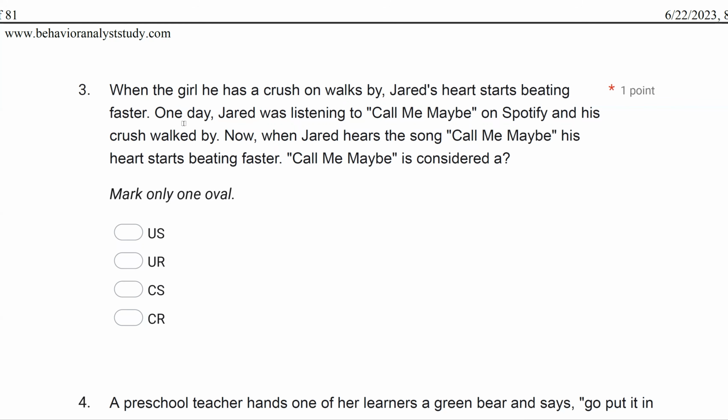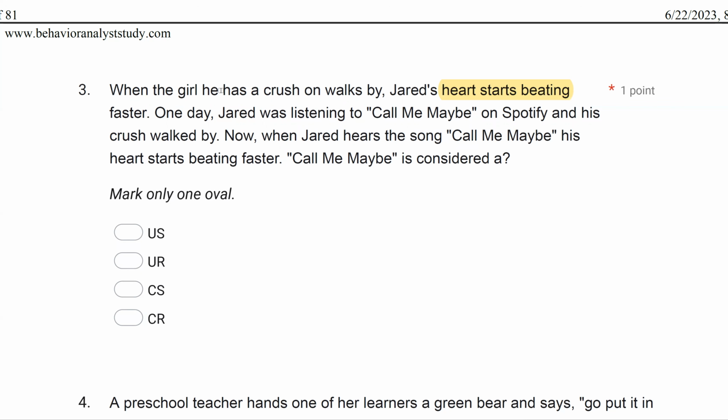So first, let's look at what type of question this is, because you should be able to identify respondent behavior questions pretty easily. You probably won't see a ton of respondent behavior questions because as analysts, we don't deal in respondent behavior. It's typically operant behavior more often than not, but you might see a few, at least to have an understanding. So if Jared's heart starts beating, is that a reflex or a response? What's a reflex? When we see reflexes like heart rate, sneezing, sweating, and blinking, we know it's going to be some sort of respondent question.